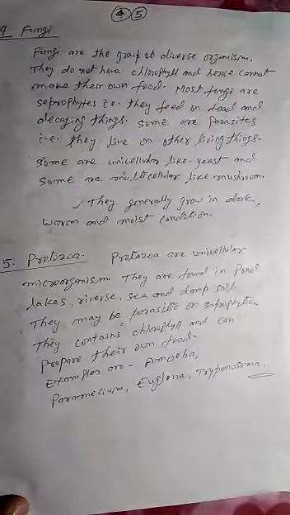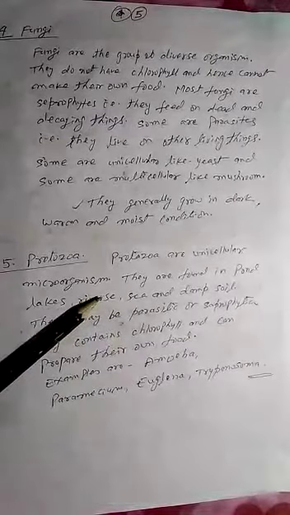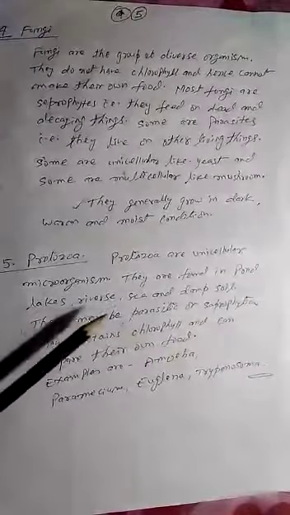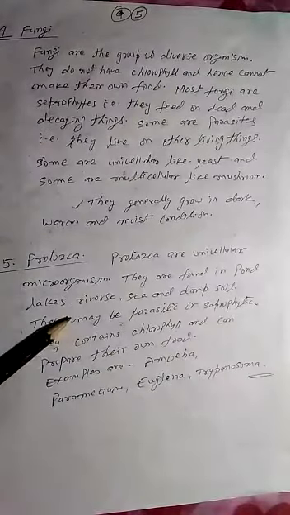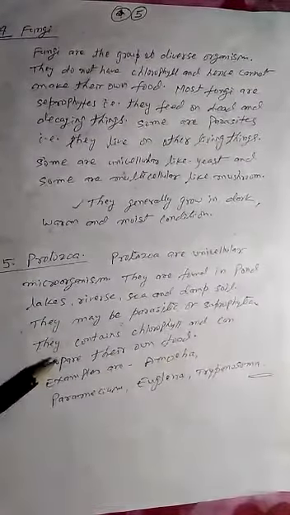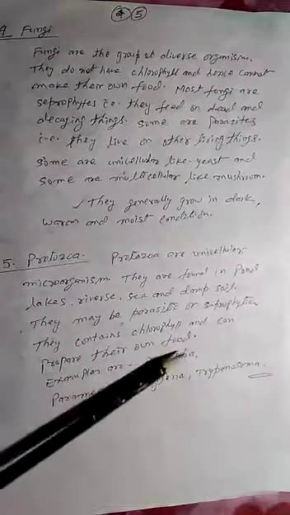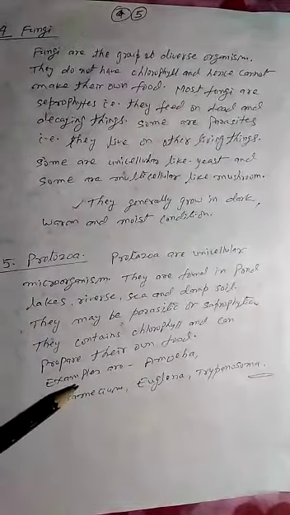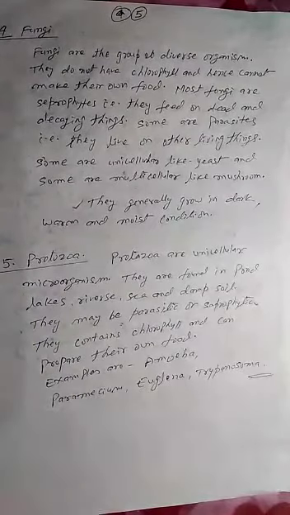The fifth and last group of microorganisms is protozoa. Protozoa are unicellular microorganisms. They are found in ponds, lakes, rivers, sea, etc. They may be parasitic or saprophytic. They contain chlorophyll and they can prepare their own food, so they are autotrophs. For example, amoeba, Paramecium, and euglena are examples of protozoa.